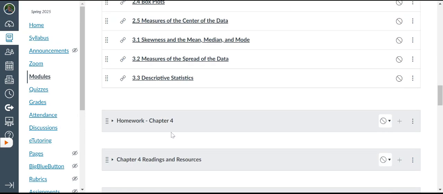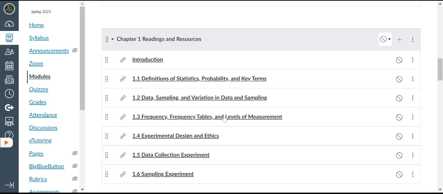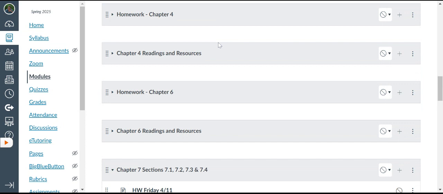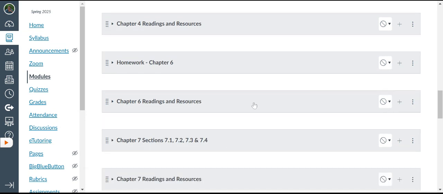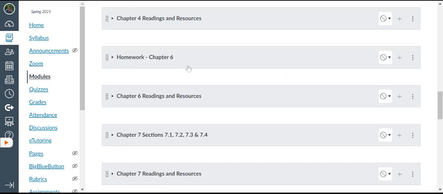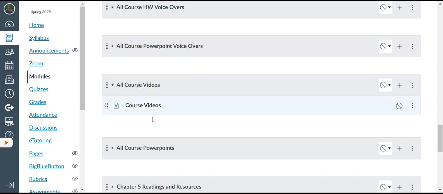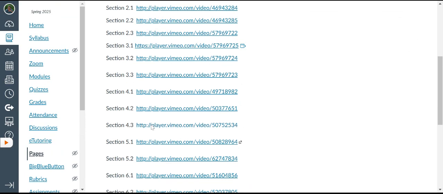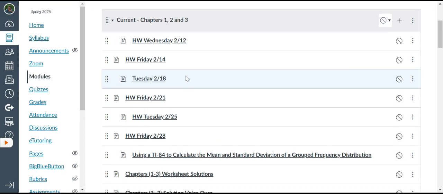This is chapter 2. It actually goes into chapter 2 and 3, the readings. Nothing worse than buying a book and the professor never uses it. Well, this book is free. But the downside is you've got to run a calculator. But the good upside is it's only $20. And it goes on and on, as far as chapters 4, 6, 7. Here I've got all the voiceovers, all the course videos. I try to put them in one spot. If you're looking for a particular video in preparation for a test, they're all in one spot.